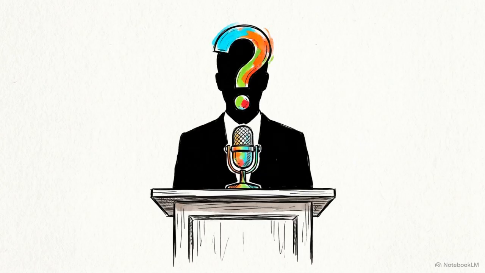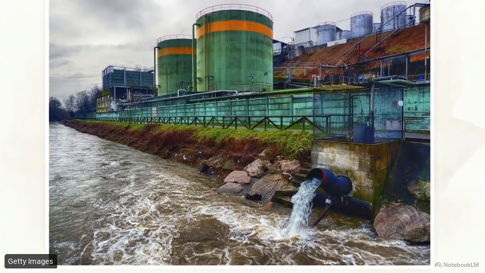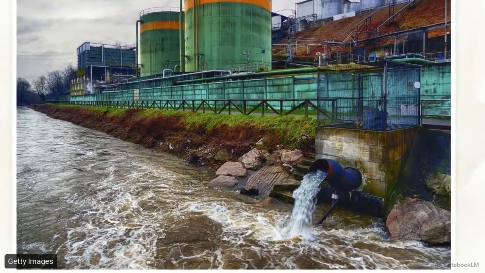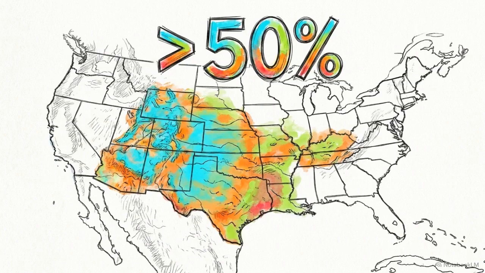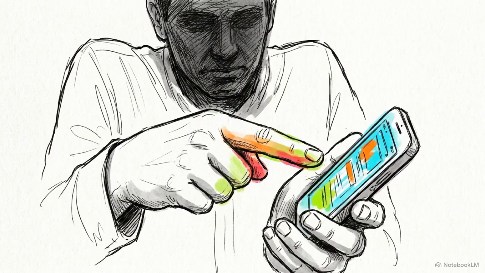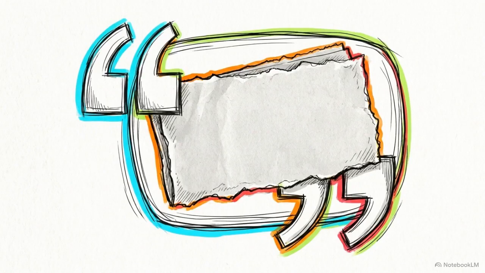The third failure vector is the unidentified authority. Logical validity requires verification. To accept a premise based on an expert's claim, the audience must be able to test that specific expert's credentials. This image displays a massive volume of industrial water discharge. Now, imagine someone arguing that government agencies are responsible for more than 50% of the country's water pollution. When pressed for their source on this massive statistic, the arguer provides no specific entity, stating only, "I read the other day that this was true."